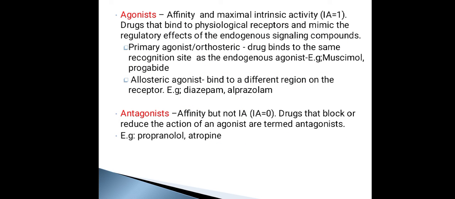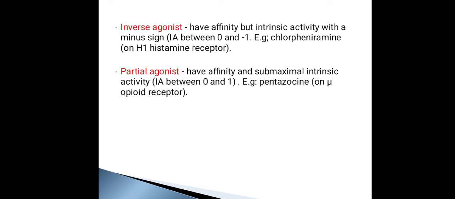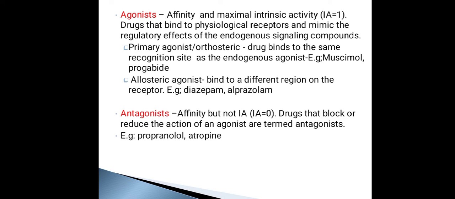So based on this theory, now we are going to define the drug as agonist, antagonist, inverse agonist and partial agonist. So what is an agonist? An agonist is a compound or a drug that has affinity as well as maximum intrinsic activity. That is, it is able to bind to the receptor, and also it is able to activate the receptor and generate response. So that is an agonist.